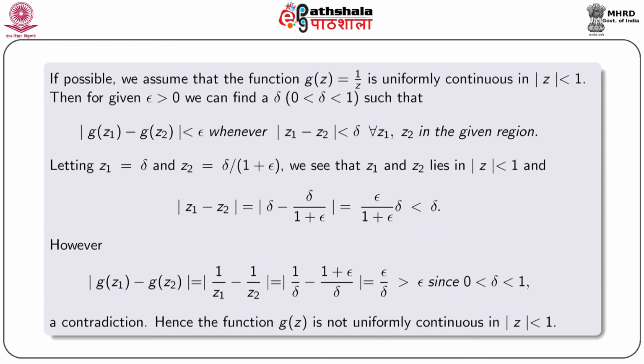Since epsilon by 1 plus epsilon is always less than 1, we obtain modulus z1 minus z2 is less than delta.